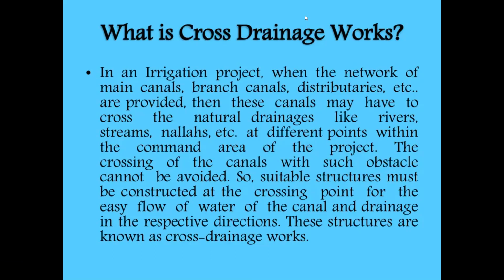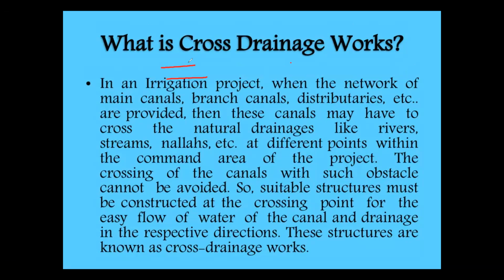For irrigation purposes, major canals and minor canals are constructed. These canals need to cross the drainage at some points. The canal has to cross drains, nalas or streams in certain sections, because it is not possible to avoid these sections in the water course area.